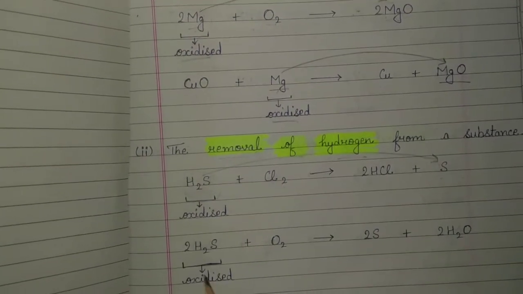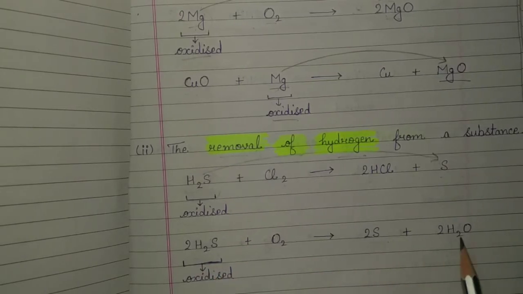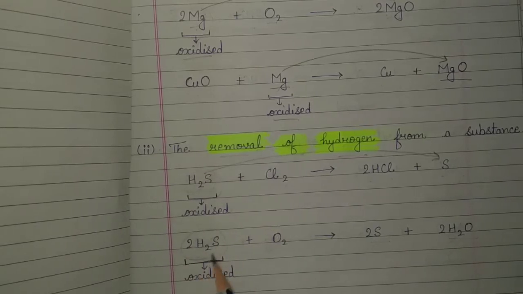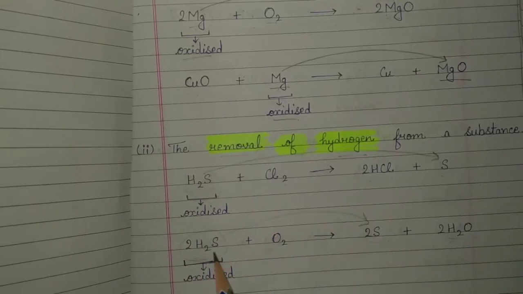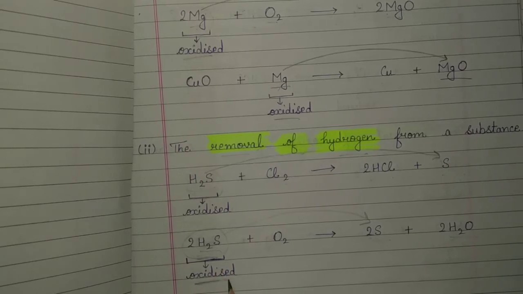Similarly, in this reaction, hydrogen sulfide reacts with oxygen to form sulfur and water. Again here, hydrogen sulfide has undergone oxidation because removal of hydrogen has taken place in this reaction from hydrogen sulfide. So that's why in this reaction also hydrogen sulfide is said to be oxidized.